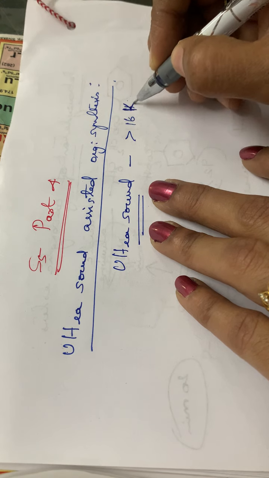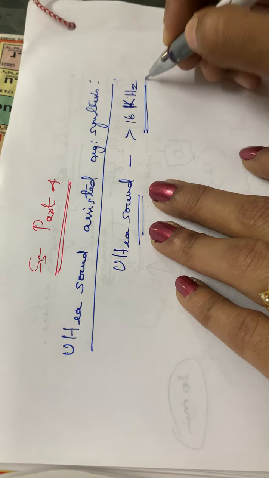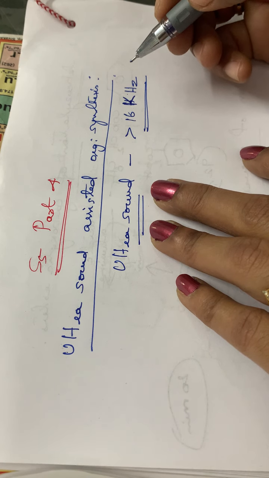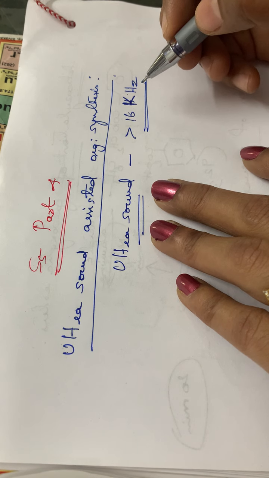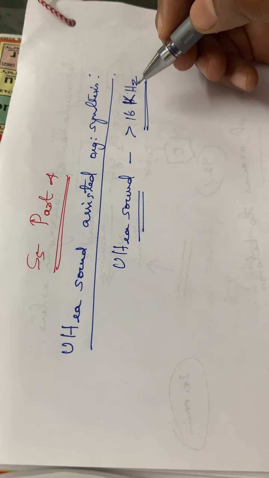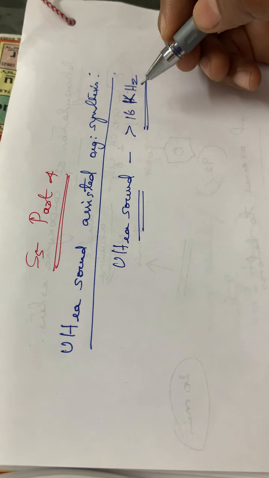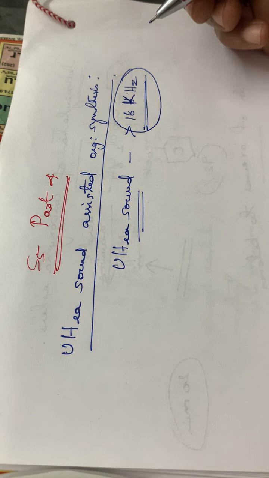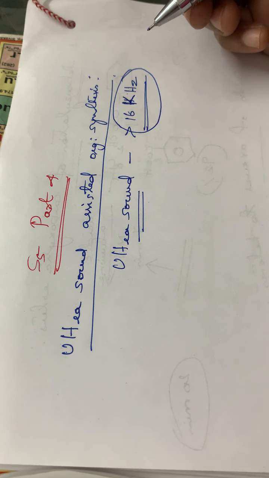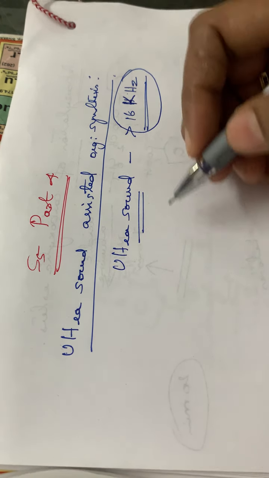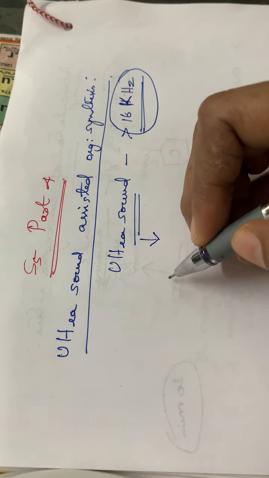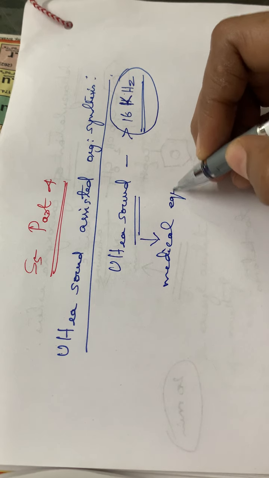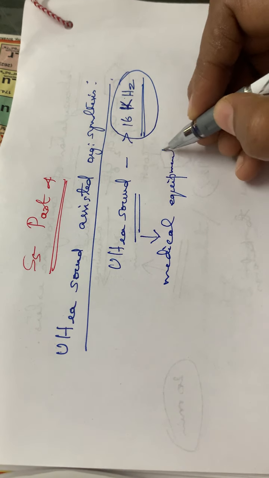It will be greater than 16 kilohertz, and human ears cannot respond to ultrasound waves, so it is not audible for human ears. These are very high frequency sound waves, above 16 kilohertz. Normally these ultrasound waves are used in medical equipment.